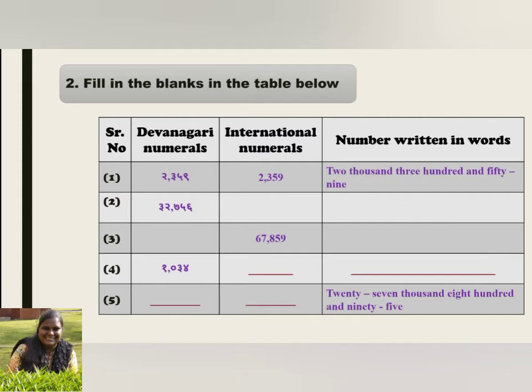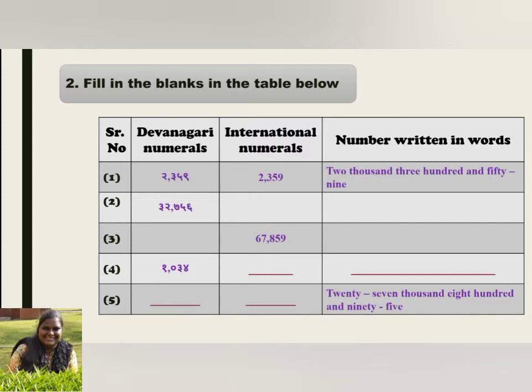Let's move to question number 2. Fill in the blanks in the table given below. Now, whatever numbers we have learned till now, they are called as international numbers. Okay, so there we have 3 columns over here. They are Devanagari numbers, that is the Marathi numbers that we write. International numbers, the one which we use every now and then. Numbers written in words. The spelling of the given numbers. As you can see, the first one is solved and all the others are blanks. We have to fill the blanks.